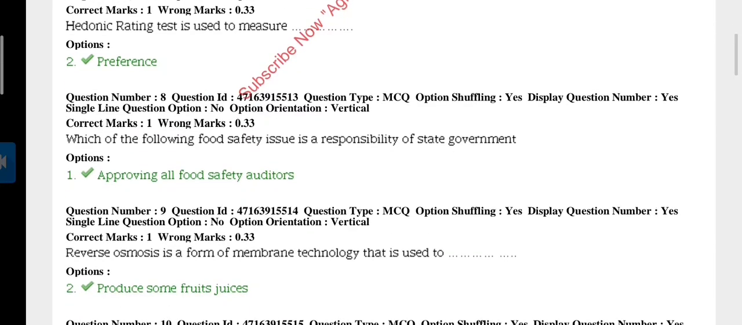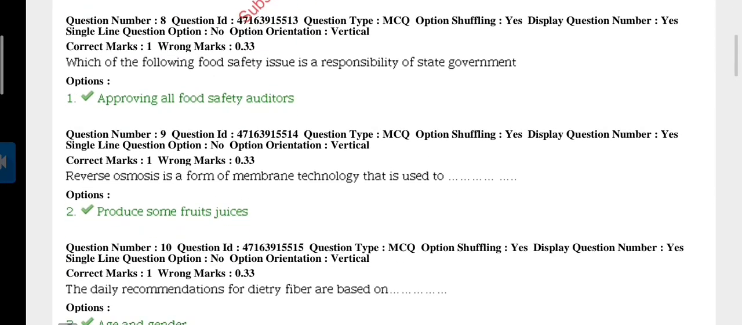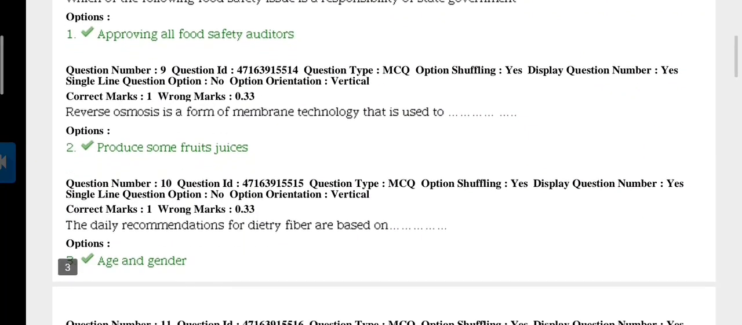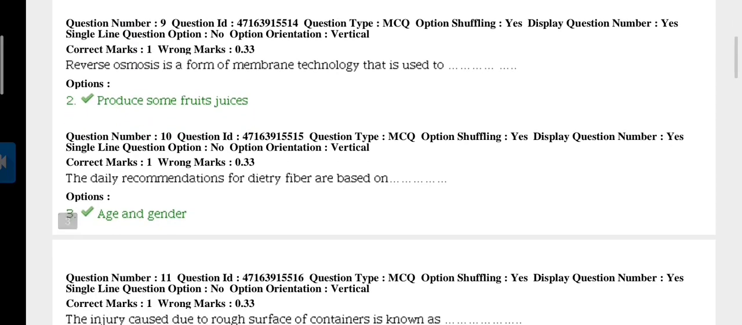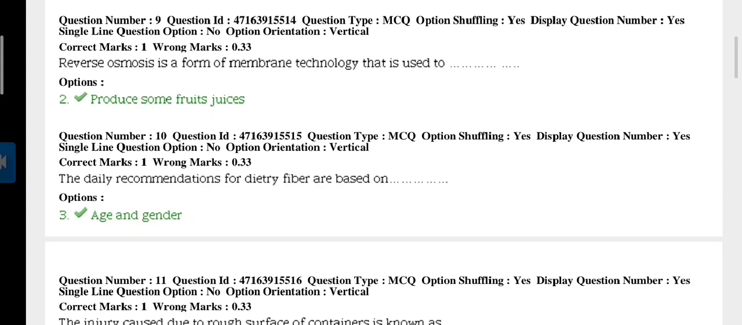acceptability. Next question 8. Which of the following food safety issues is the responsibility of state government? Approving all food safety auditors. Question 9. Reverse osmosis is a form of membrane technology used to produce some fruit juices, and reverse osmosis is the process of forcing a solvent from higher concentration to lower concentration.